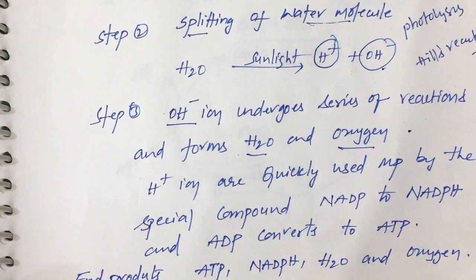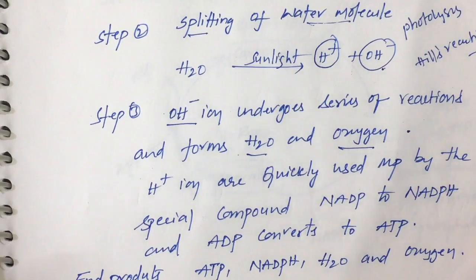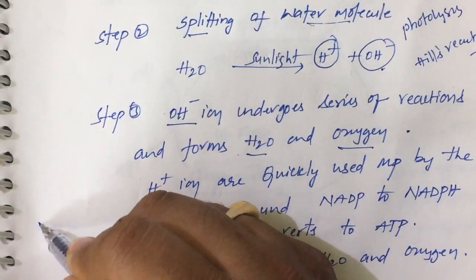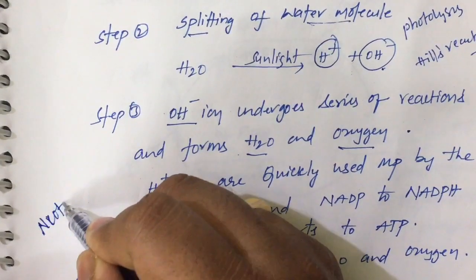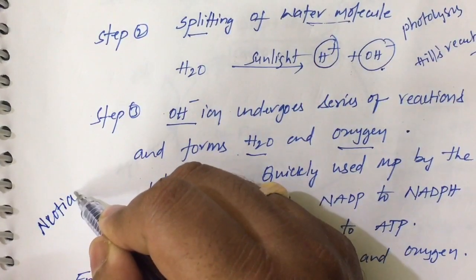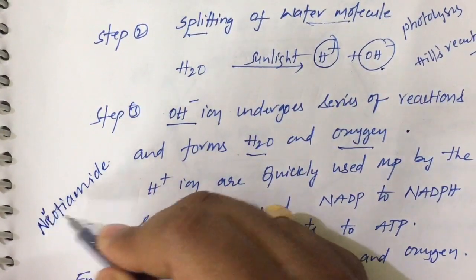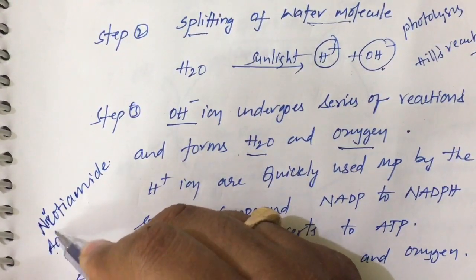So what is NADPH and what is ATP? NADPH is called nicotinamide adenosine dinucleotide phosphate. I'll write it down here.